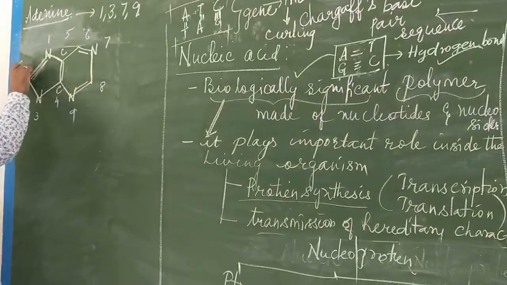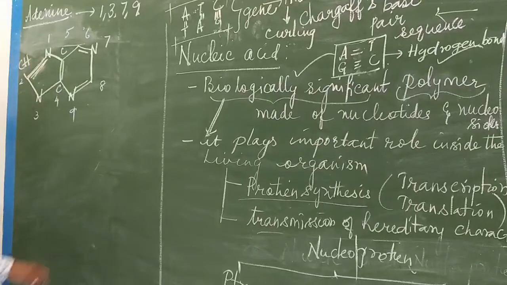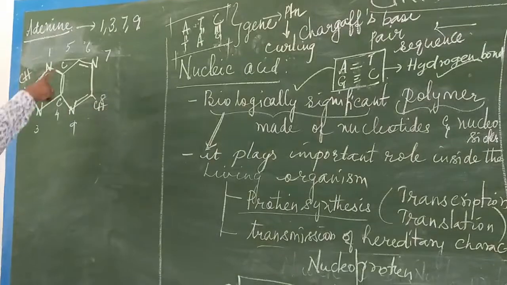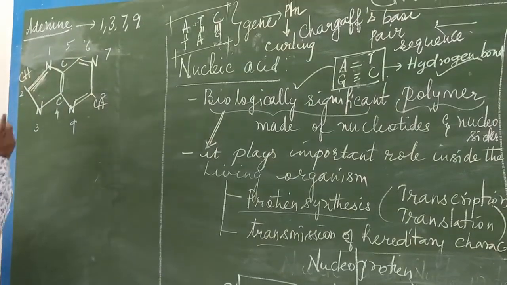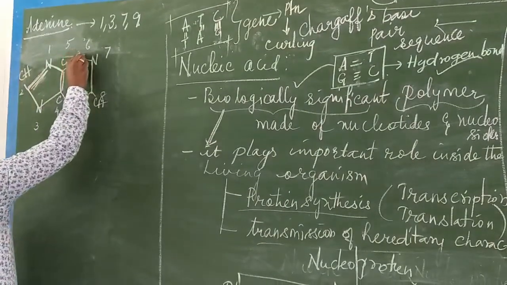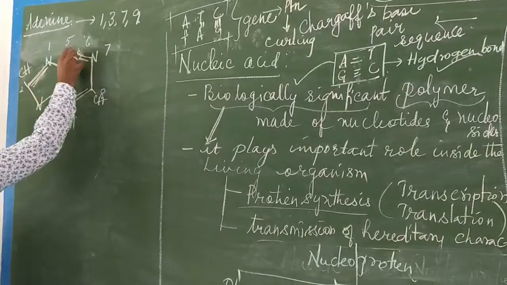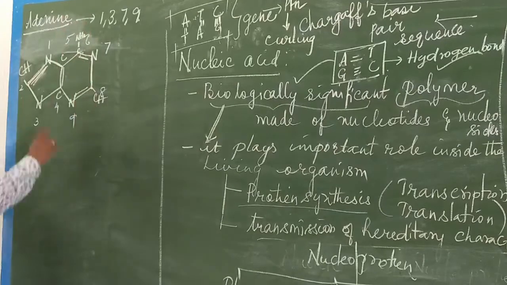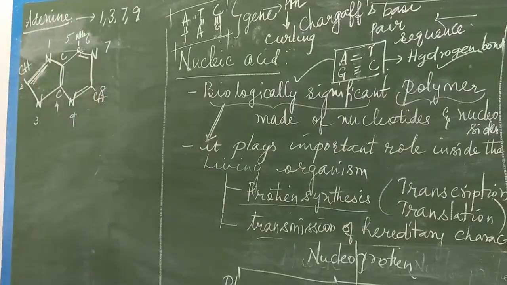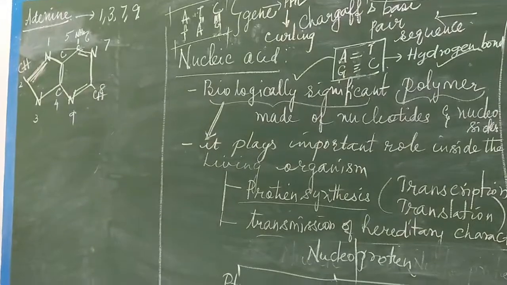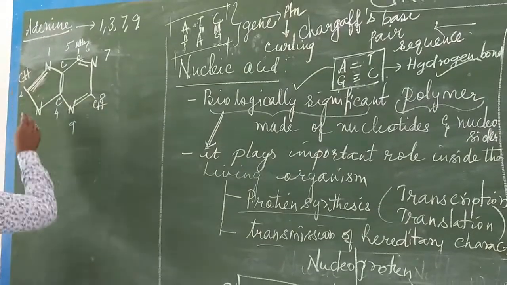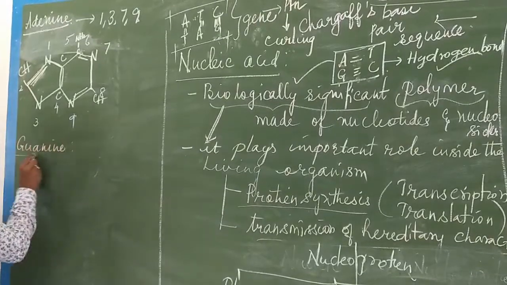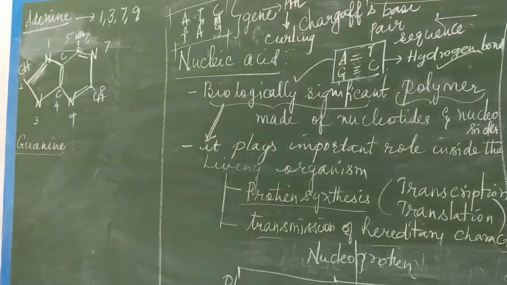So to the second carbon, CH will be present. Towards the 8th carbon, CH will be present. And where we left the 6th position vacant, to this carbon, the functional derivative NH2 will be attached. Then this structure is called adenine. The same I drew and showed you. This is for adenine. Now coming to the structure of guanine.